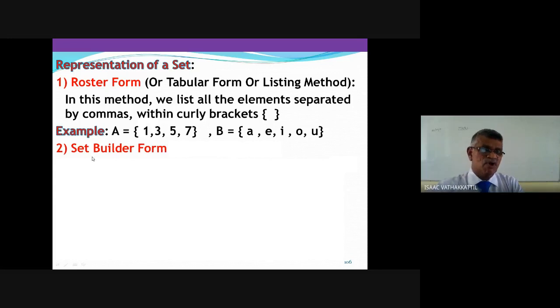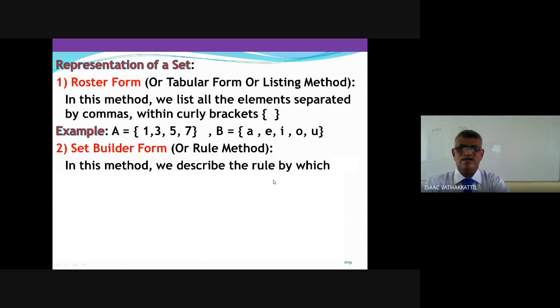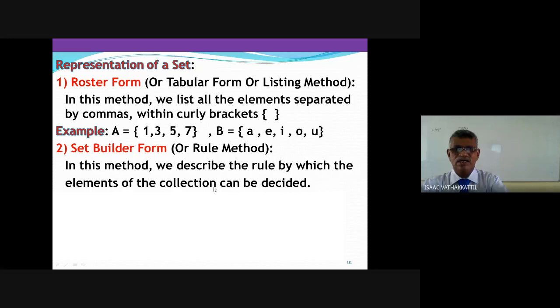Now there is another form of representing a set which we call set builder form. Set builder form, or simply rule method. Rule method, we are giving the rule. In this method, we describe the rule by which the elements of the collection are decided.